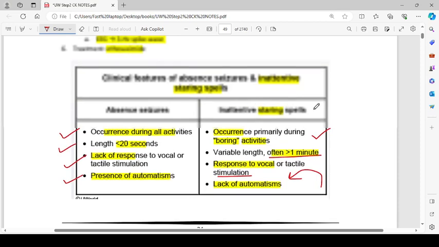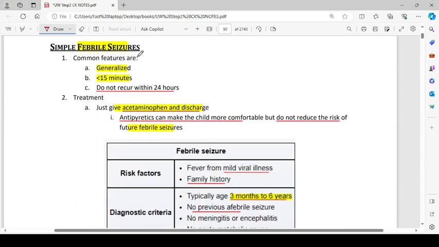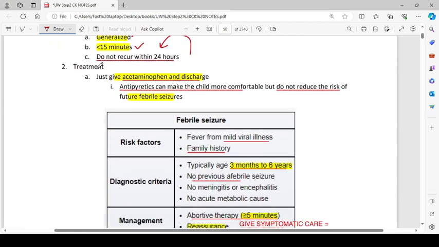So this is inattentive staring spell. Simple febrile seizures: common features are generalized, less than 15 minutes, and do not recur within 24 hours. Treatment is just give acetaminophen and discharge the patient. Antipyretics can make the child more comfortable but do not reduce the risk of future febrile seizures.